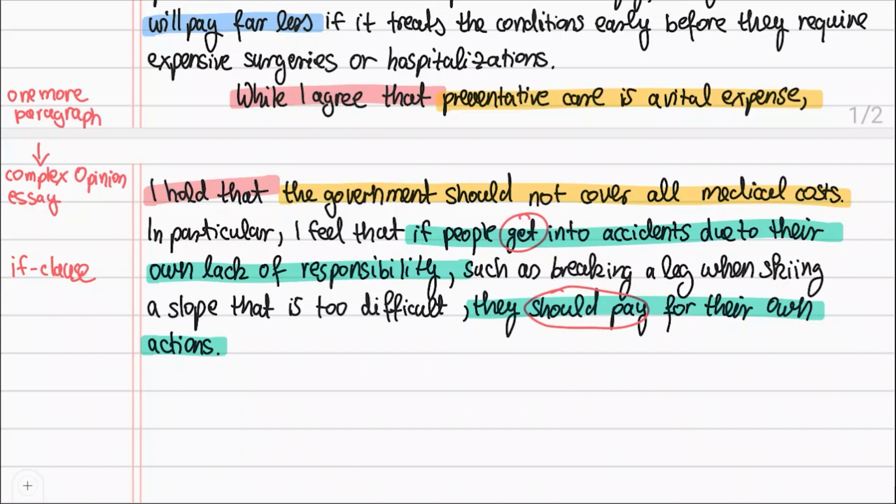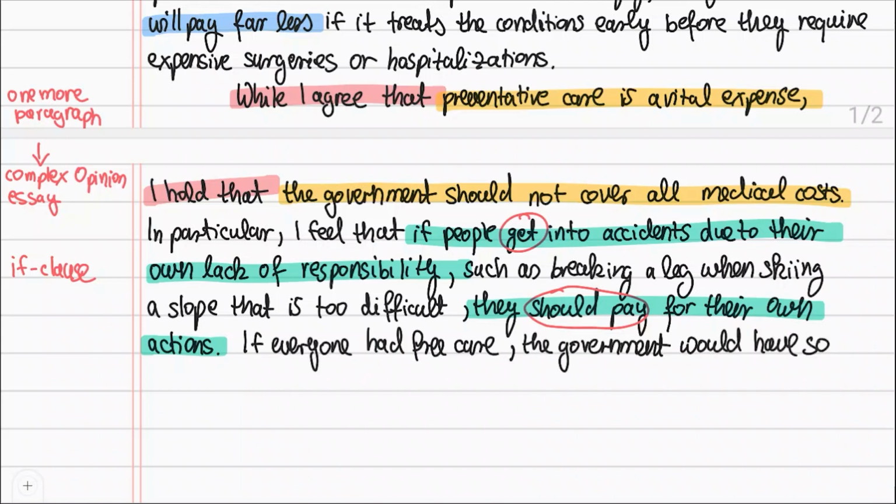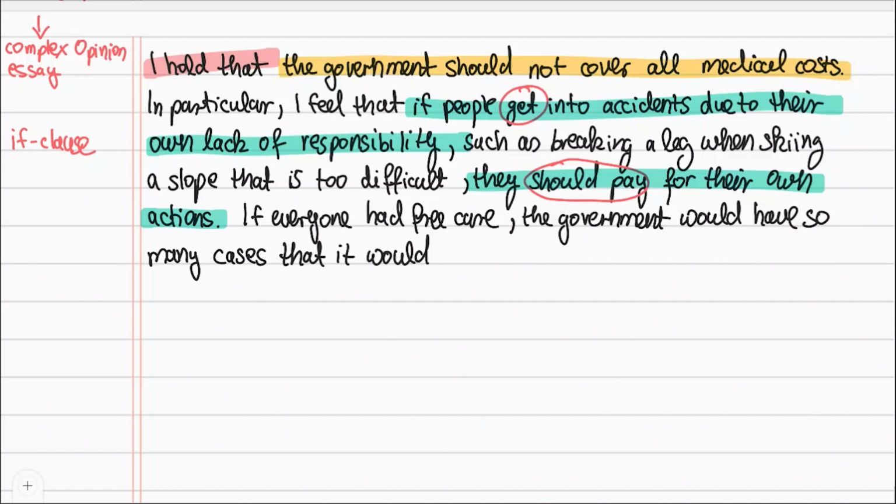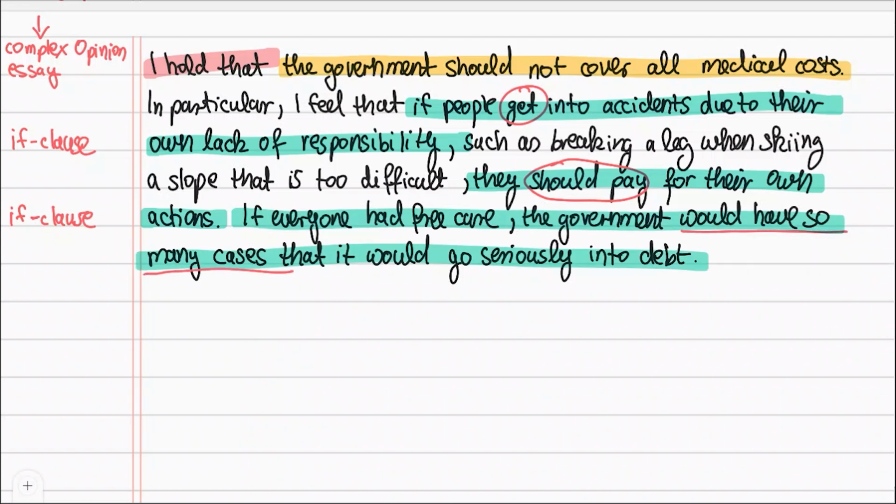We don't want to run out of time, so we will end with a concluding sentence to the paragraph. If everyone had free care, the government would have so many cases that it would go seriously into debt. Again, I'm using an if clause. That's why I use would have so many cases. It's not happening now, just a possibility. I've now shown why I think preventative care is good, but why I think complete care is not necessary. That's a really solid opinion about the idea of universal health care.